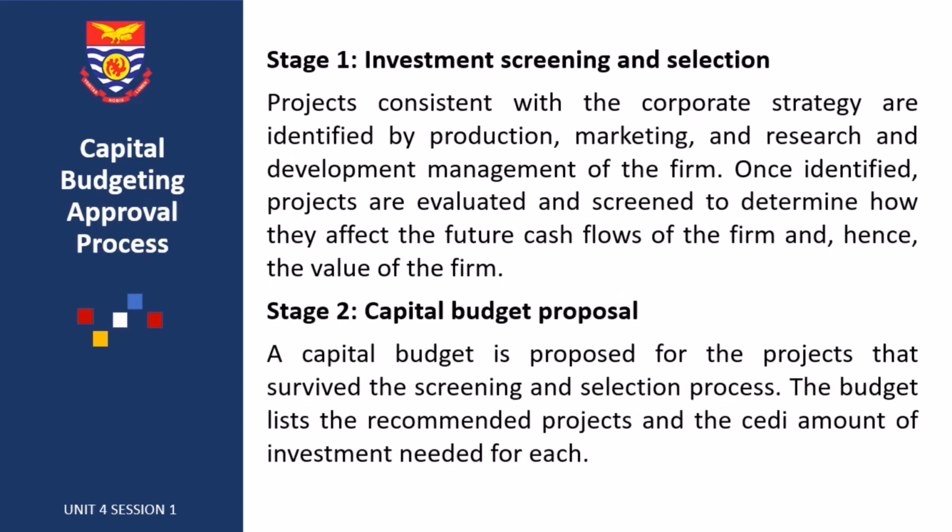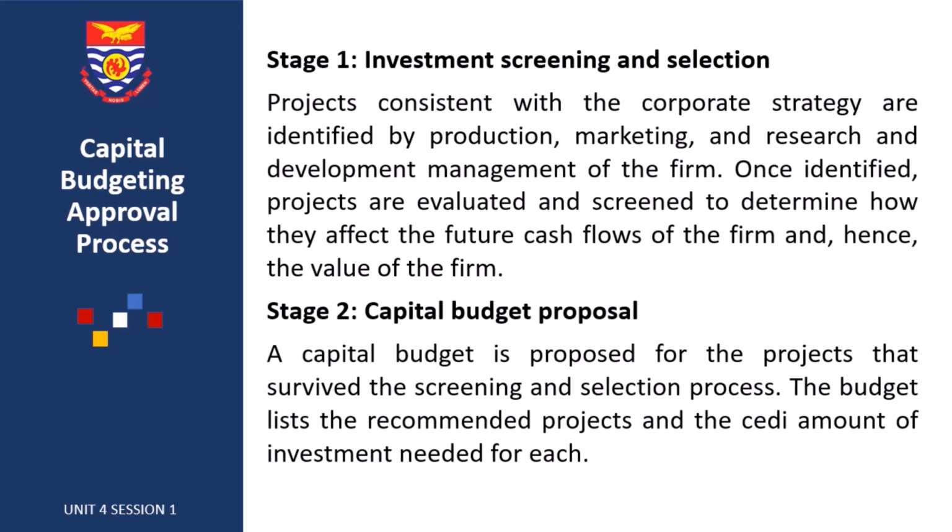Alright. So, the capital budgeting approval process. This is the process that a business manager or investment manager will go through when screening investment projects or making capital budgeting decisions. First of all, investment screening and selection. Projects consistent with the corporate strategy are identified by production, marketing and research and development management of the firm.